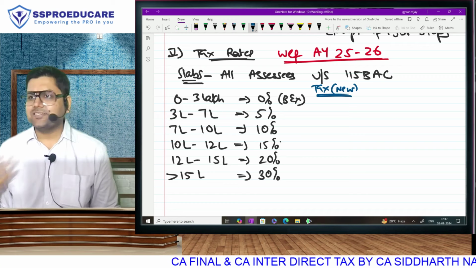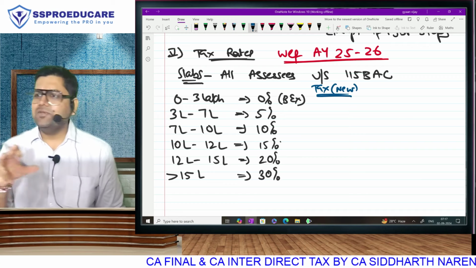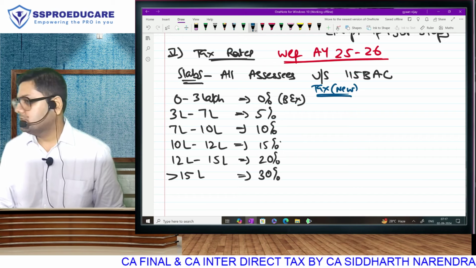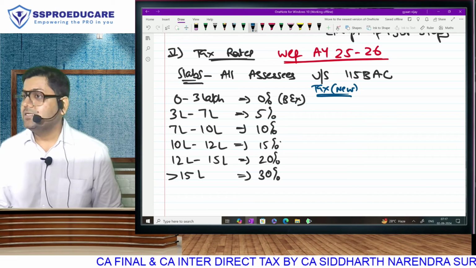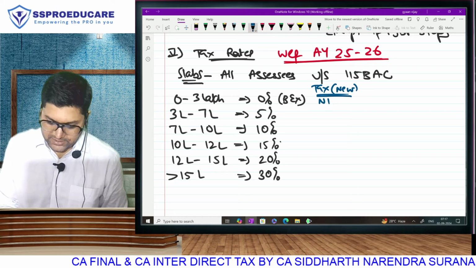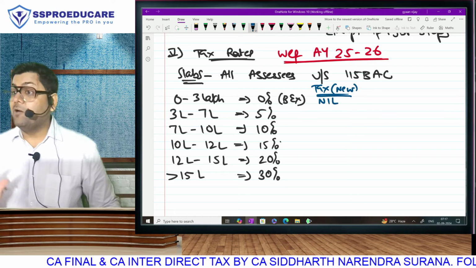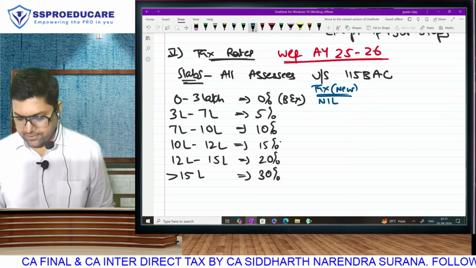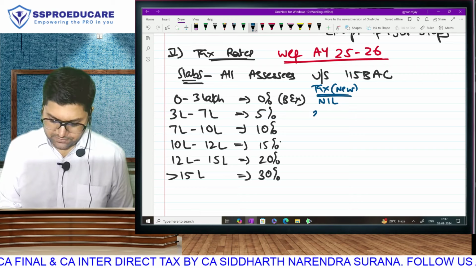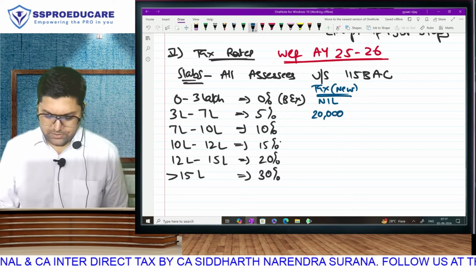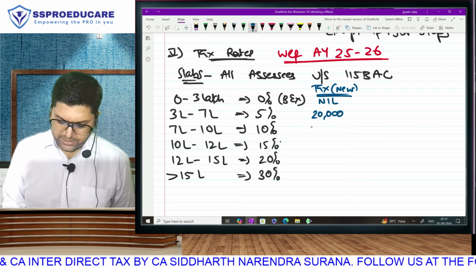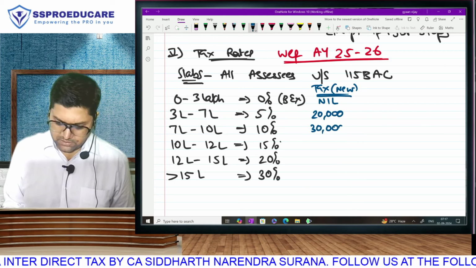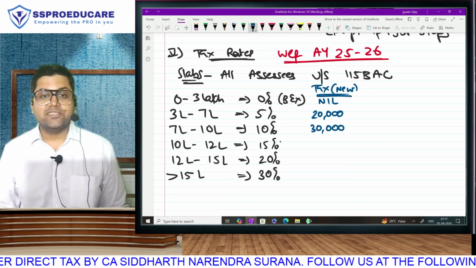So first, just answer what I'm asking. How much is the amount in basic exemption? 3 lakh, and the rate applied is 0. So obviously you'll get no tax here. Next slab amount 4 lakh. Rate, so tax, fantastic. Next slab amount 3 lakh. Rate, so 30,000. Then 2 lakh ka 15%.